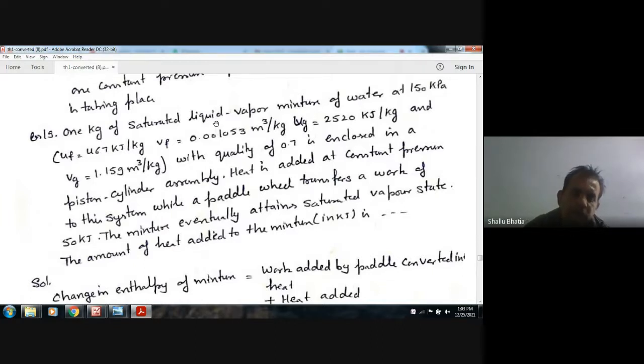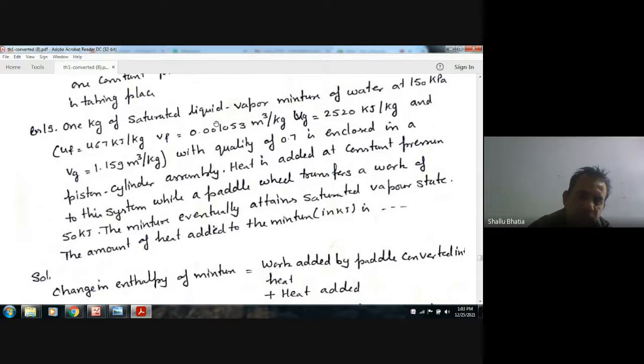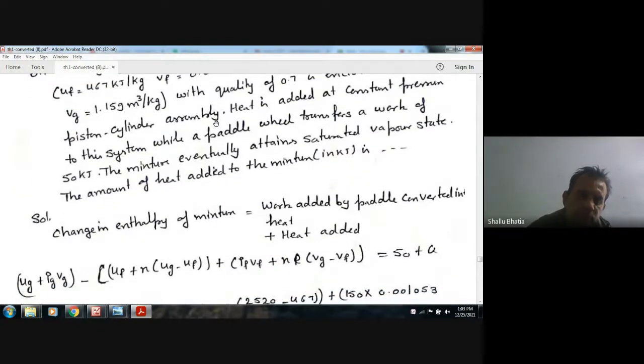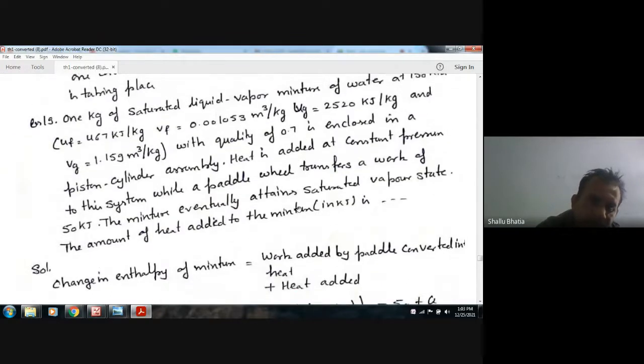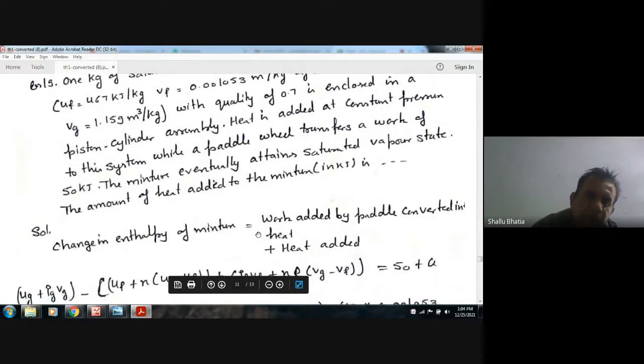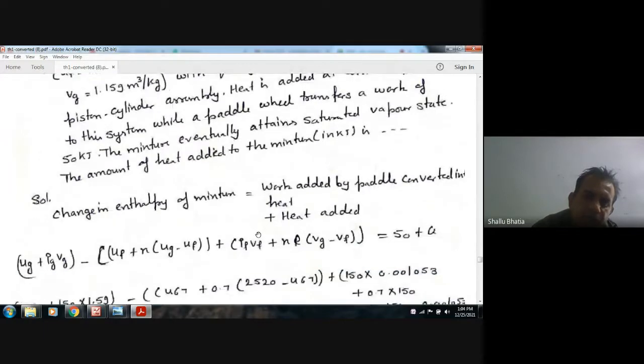Now heat is added at constant pressure, and some amount of work is added by using the paddle wheel. So this will result in an increase in enthalpy of the system. The work is added by the paddle, that is 50 kilojoules, and heat is added. So we have to find the heat added. The change in enthalpy of the mixture should be equal to work added plus heat added.